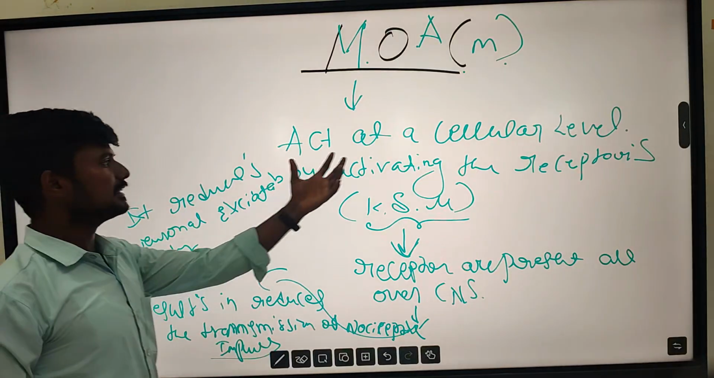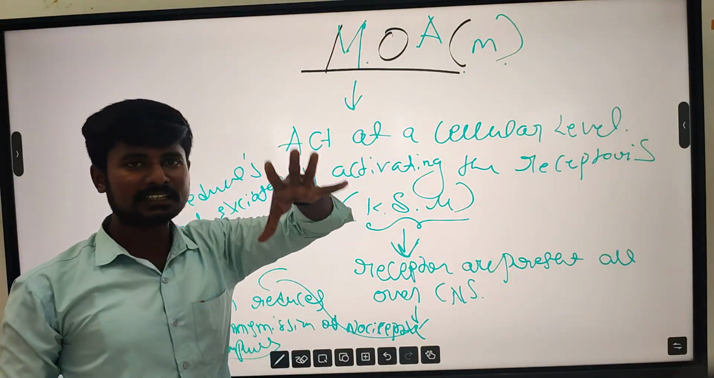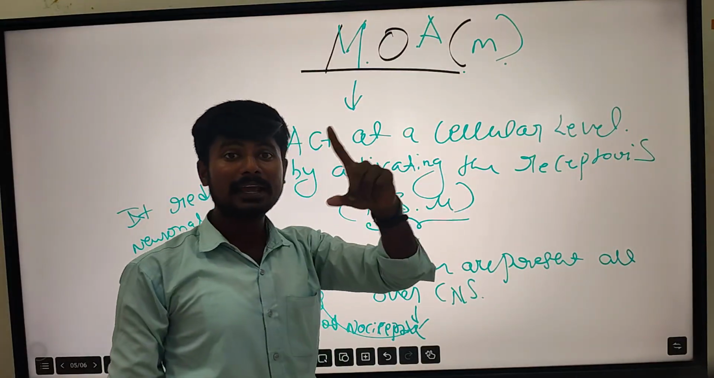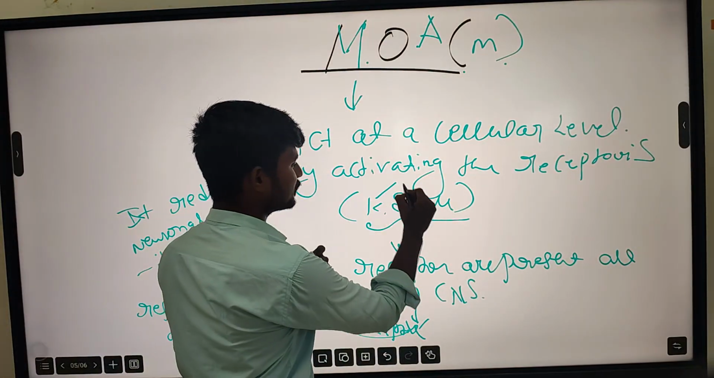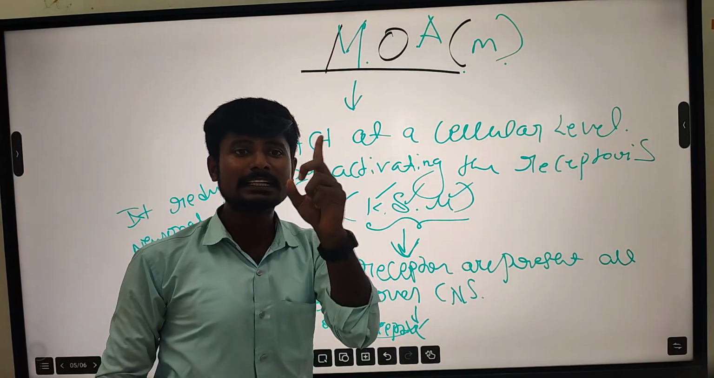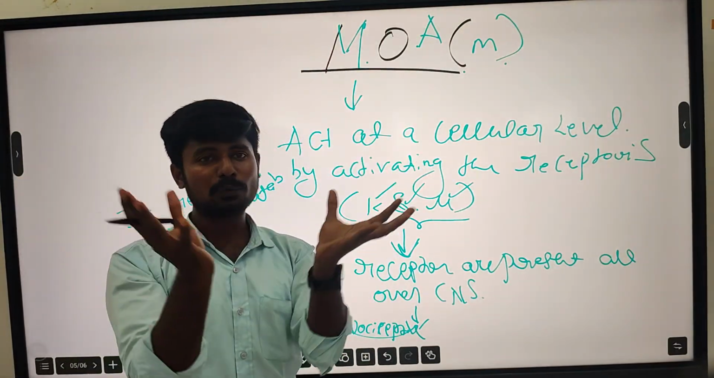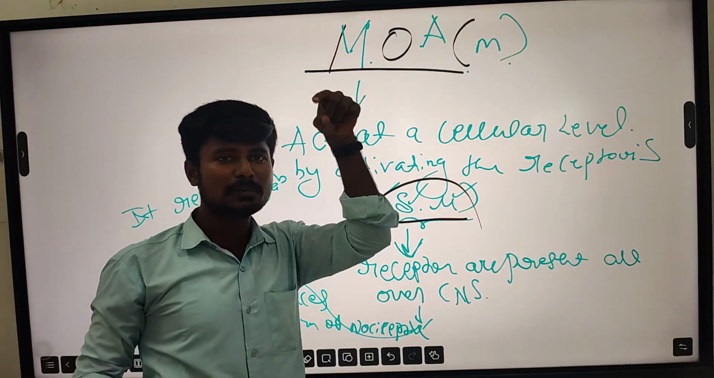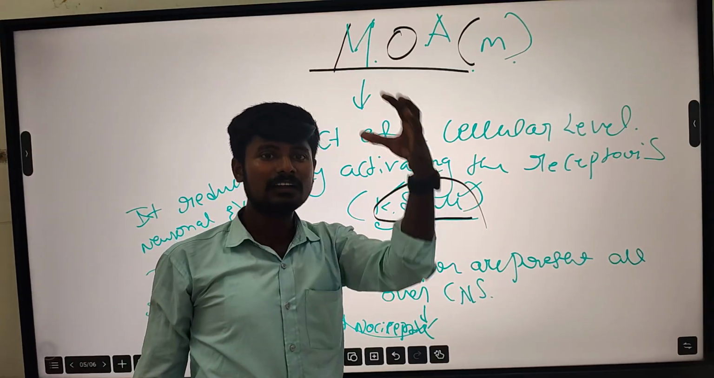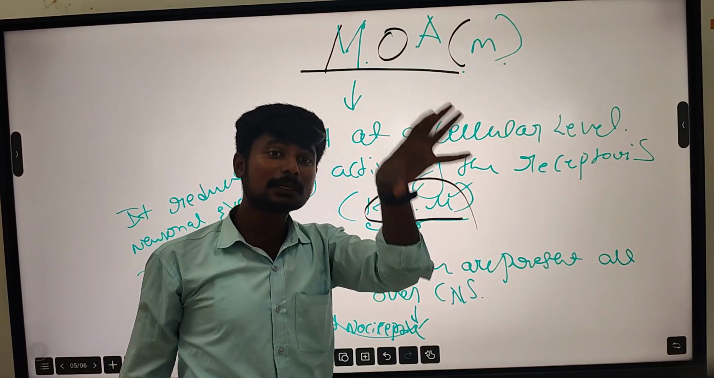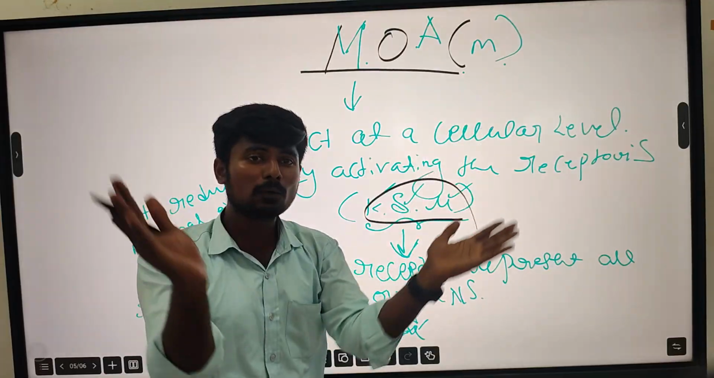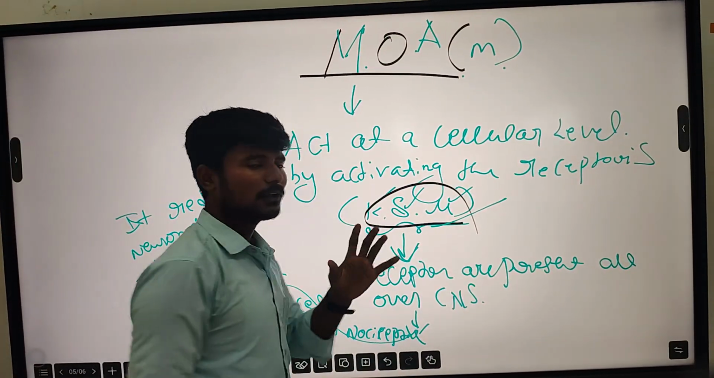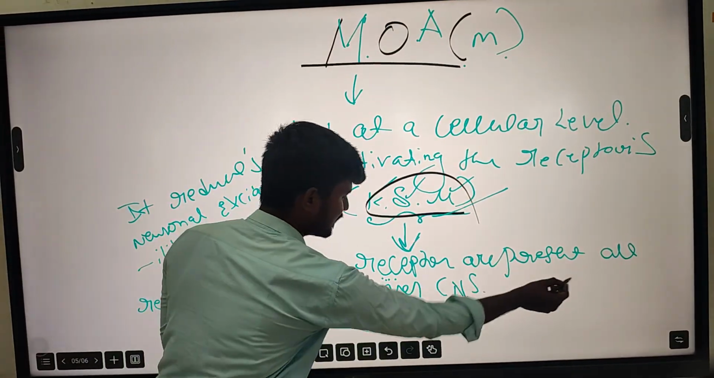See how? First, when we inject morphine, it acts at a cellular level by activating the receptors, such as the kappa receptor, delta receptor and mu receptor. These three receptors are present all over the CNS of the brain, the central nervous system. When the drug is administered, it acts at the cellular level by activating the receptors present all over the CNS. When it binds with these receptors, what happens?